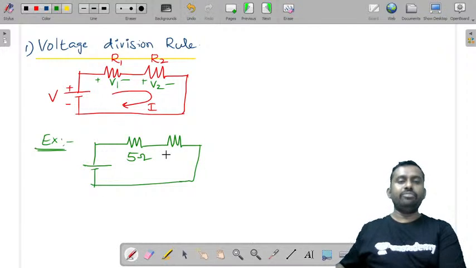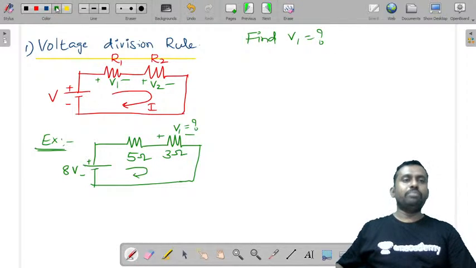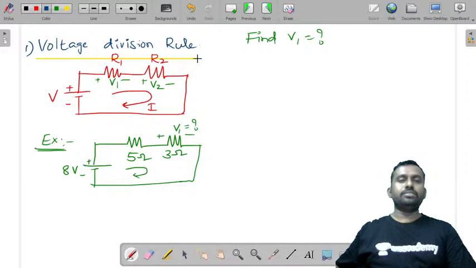If this is 5 ohm and this is 3 ohm and this is 8 volts, and you are asked to find the voltage across this, V1, the question is: find V1. How do we find it? By using Kirchhoff's laws. First we'll apply Ohm's law.